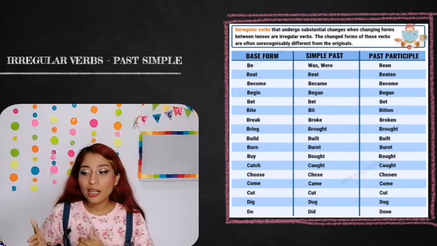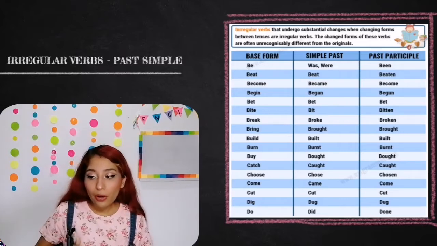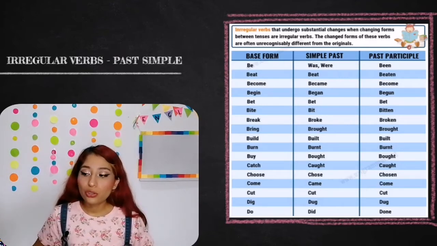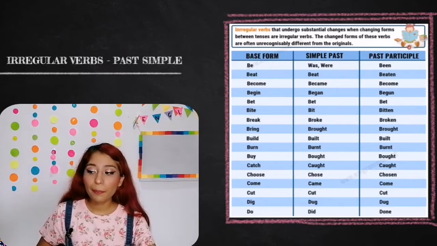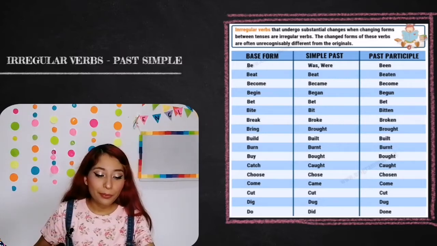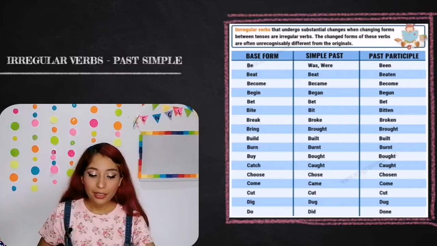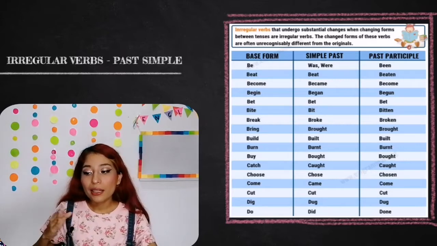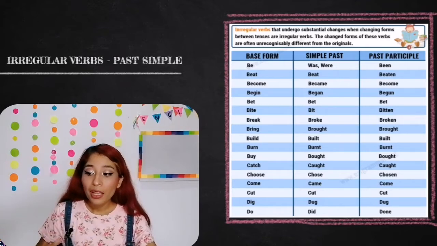So this is the reason why I'm showing you these charts, so you can have an idea. This chart is similar to the last chart that I showed you, and this is the base form, the simple past, and the past participle. In this topic, we're not using the past participle column. We are using the past participle at the end of the book. It's more like a tough topic. So we have be, was and were, bit, bit. As you can see, in this case they are written the same way.